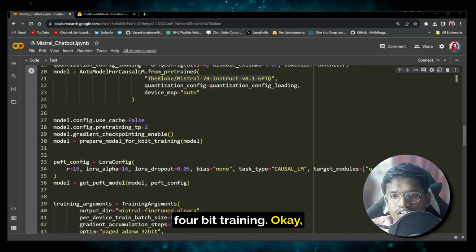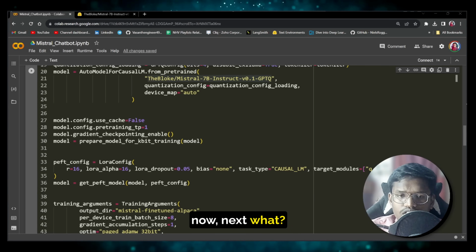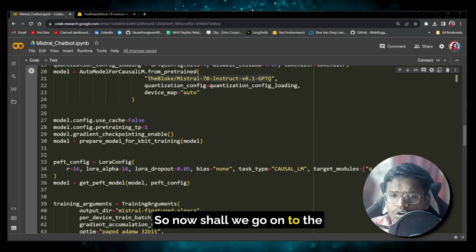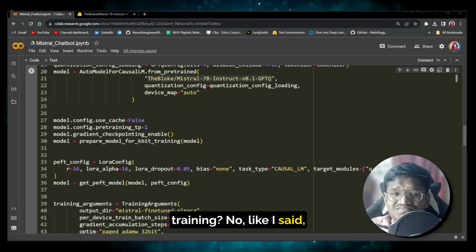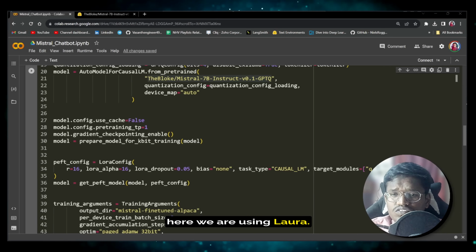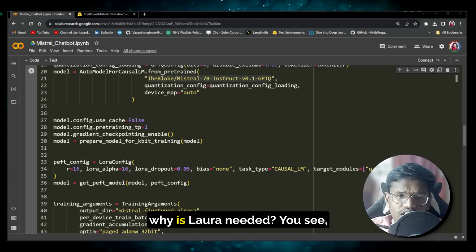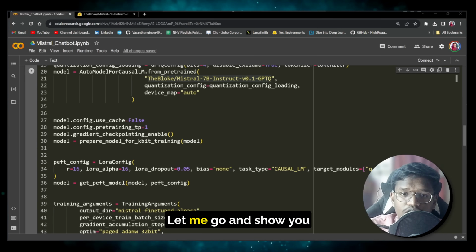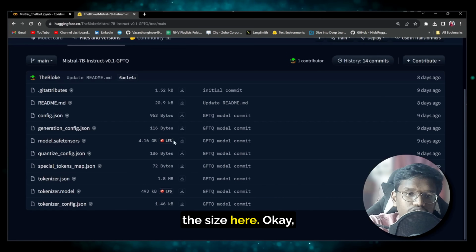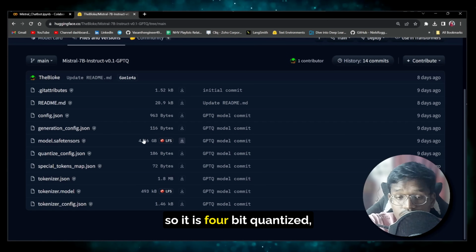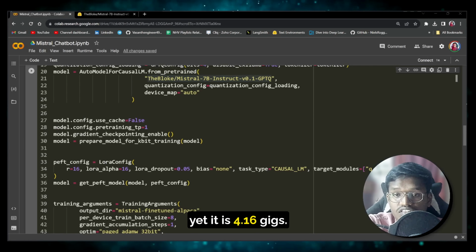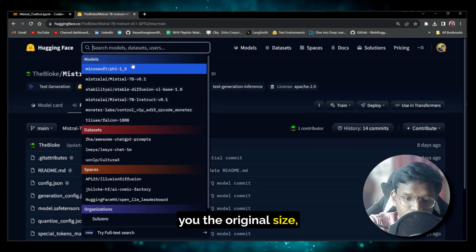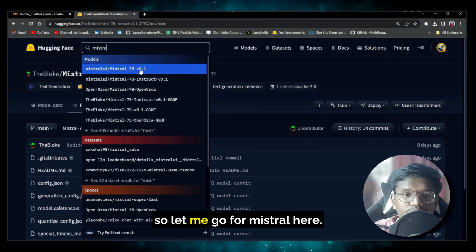Now you might think, Vasan, the model is ready, so shall we go on to the training? No, like I said, here we are using LoRA. You might think, why is LoRA needed? These models are pretty huge. Let me show you the size here. It is 4-bit quantized, yet it is 4.16 gigs. And let me show you the original size, so let me go to Mistral here.